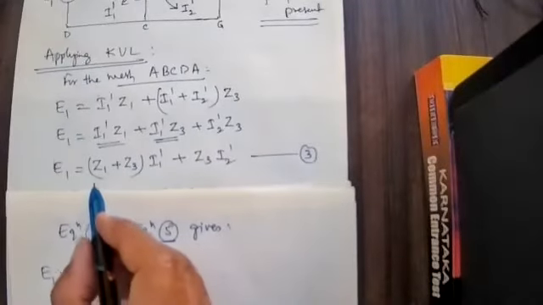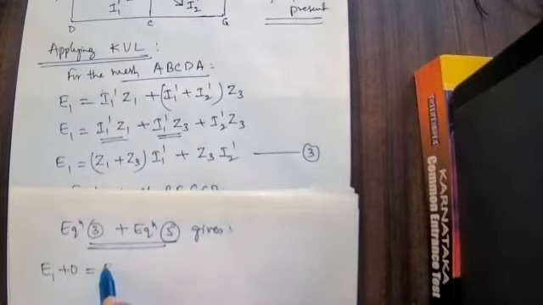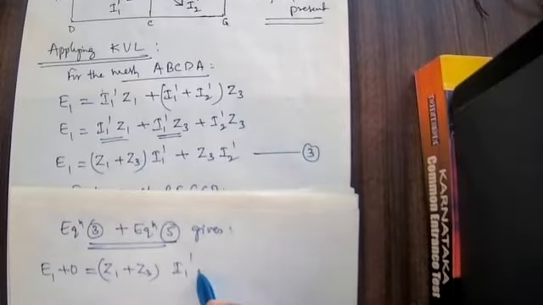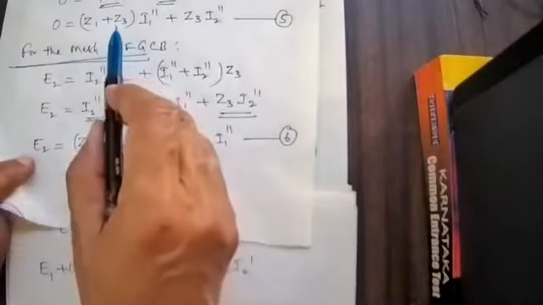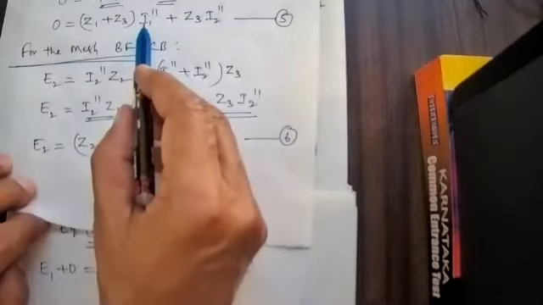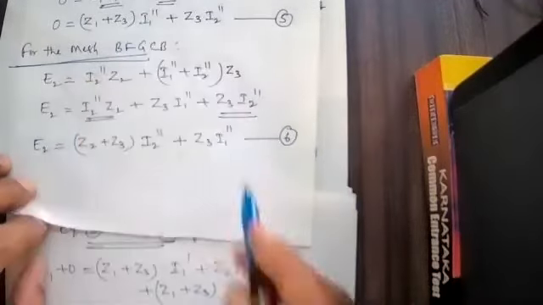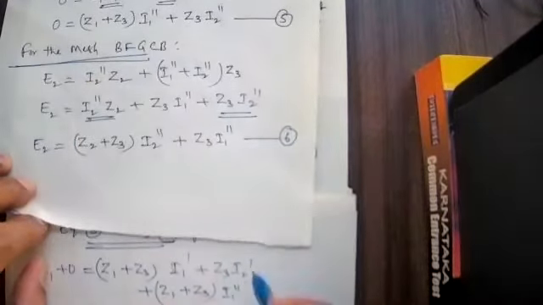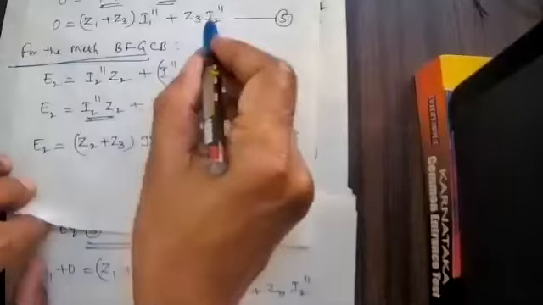Equation number 3: Z1 plus Z3 into I1 dash plus Z3 into I2 dash, that is the right hand side. Equation number 5: Z1 plus Z3 into I1 double dash plus Z3 into I2 double dash.